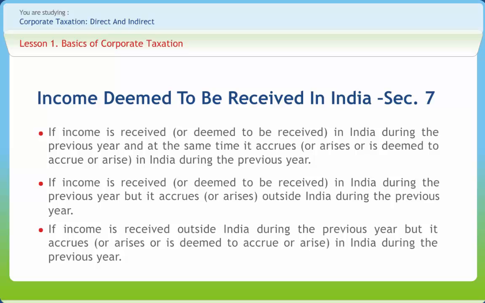Income accrued in India is chargeable to tax in all cases, irrespective of residential status of an assessee. The words accrue and arise are used in contradiction to the word receive. Income is said to be received when it reaches the assessee. When the right to receive the income becomes vested in the assessee, it is said to accrue or arise.